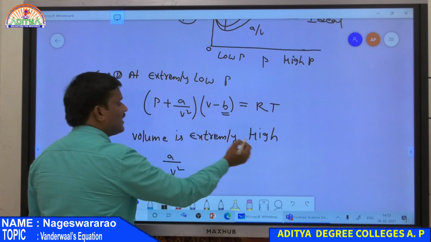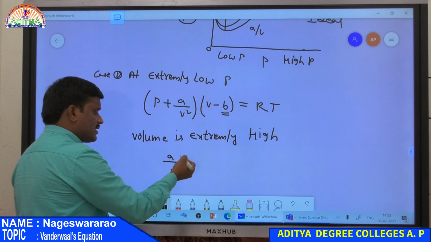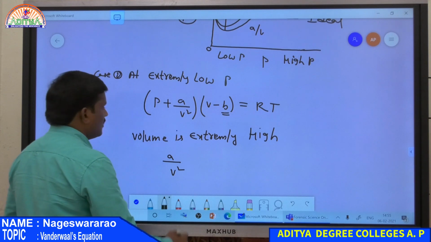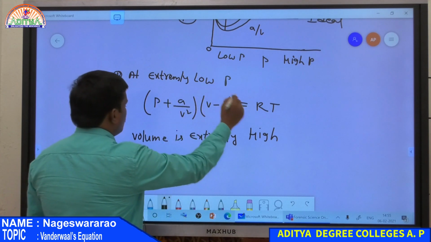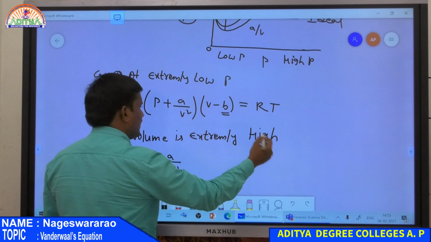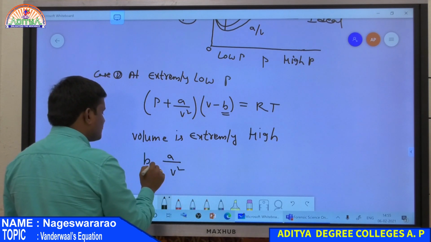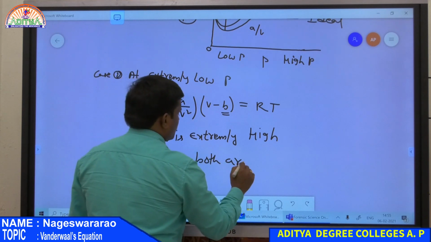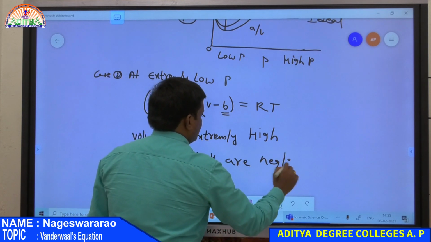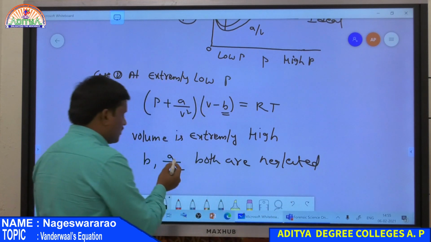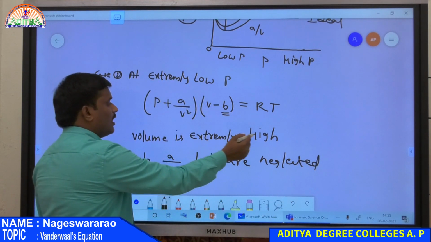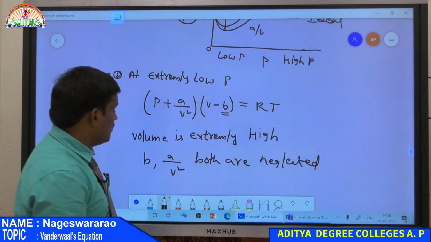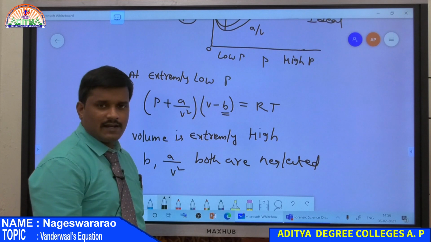If V is very high, then 1 by V square, the reciprocal of V square, is very small compared to P. Therefore, at extremely low pressure, volume is extremely high, and hence B as well as A by V square are both neglected. At a high volume, 1 by a high value is a very small value, therefore A by V square is also neglected.